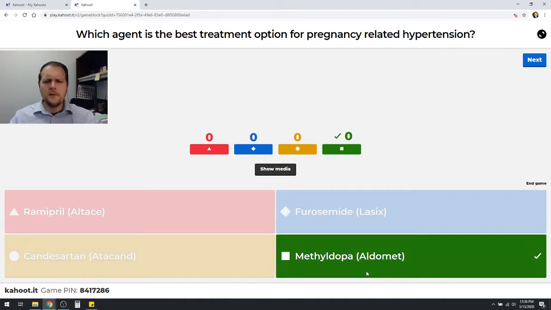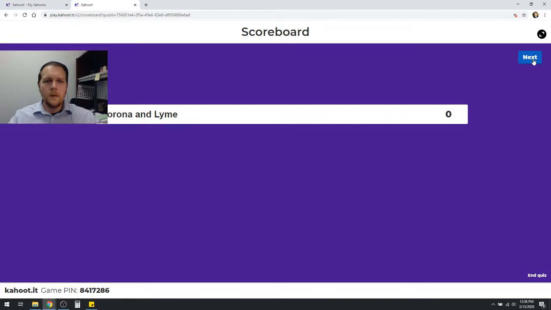Now, methyldopa is a bit of an older agent, kind of works by depleting some of those catecholamines such that it helps to reduce blood pressure. It's an older agent and was a drug of choice for a really long time. Nowadays, you may see other agents, things like calcium channel blockers like nifedipine being used, but this is an alternative agent you could use additionally.